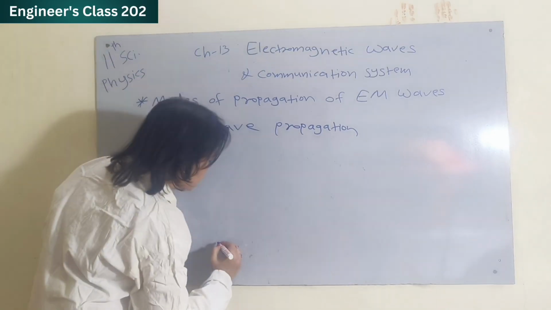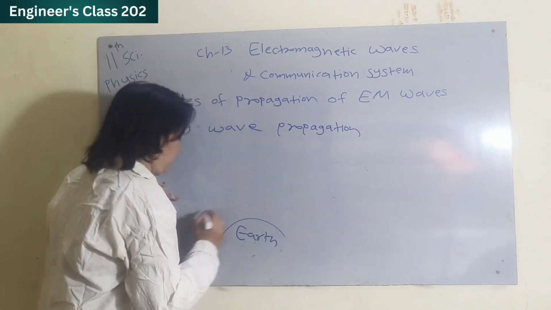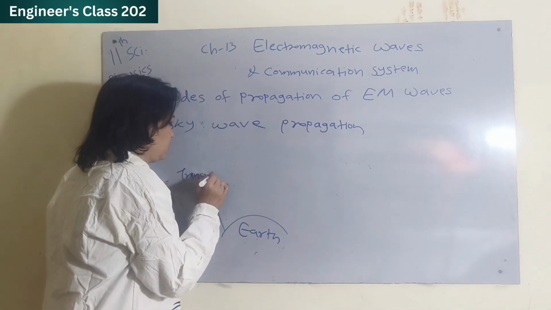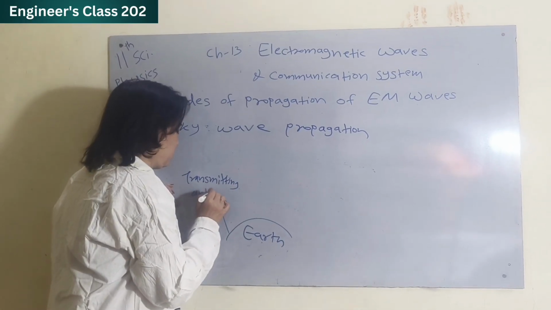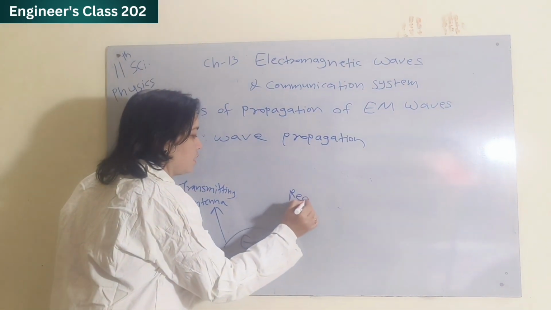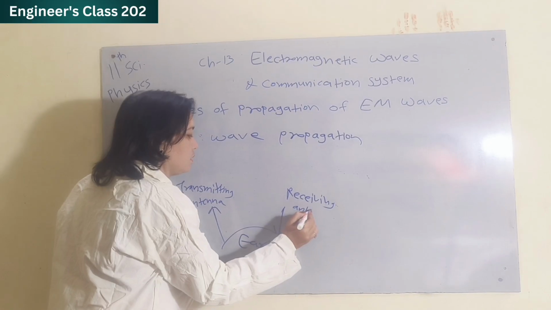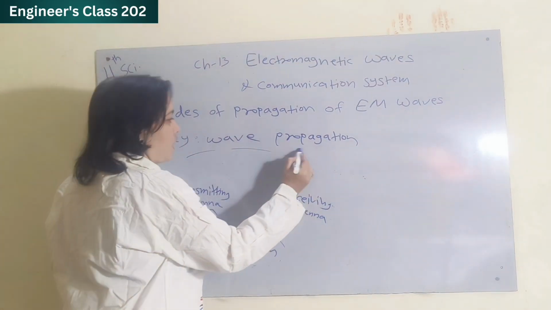So here earth, and here transmitting antenna, here receiving antenna, and here ionosphere.